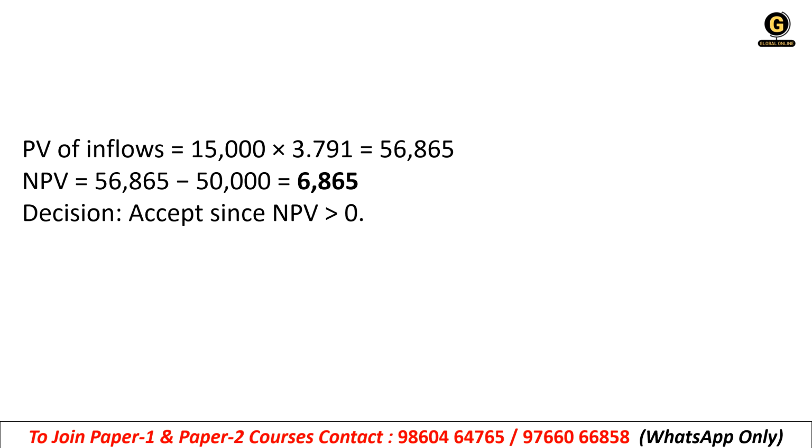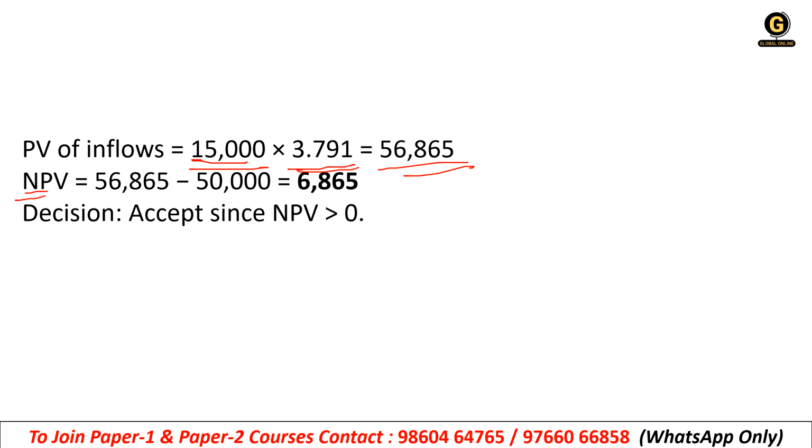So NPV will be 6,865. How? PV of inflow, 15,000 per year we have, times 3.791, which is already calculated and given in the question itself. So the PV of inflow will be 56,865, right?